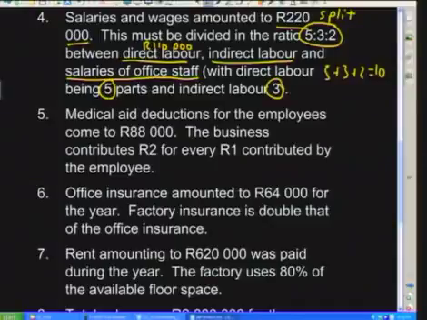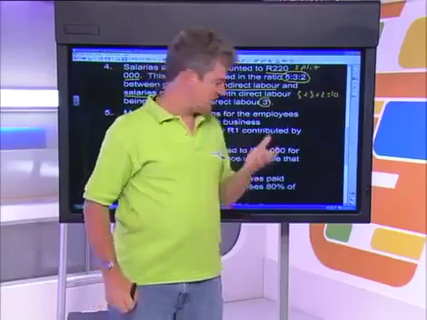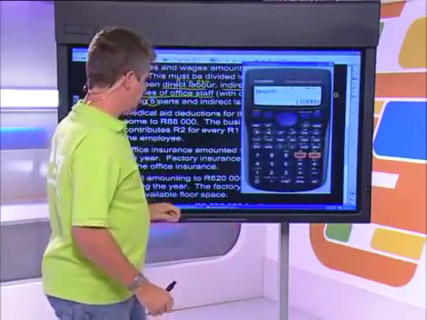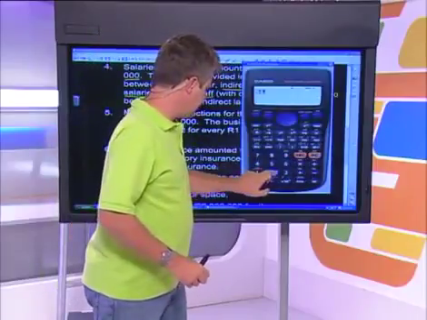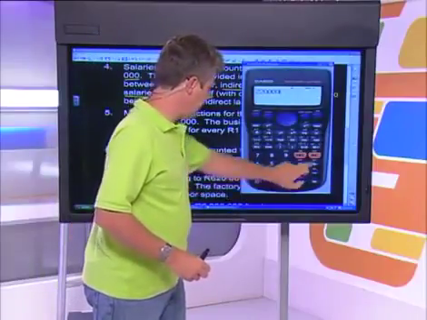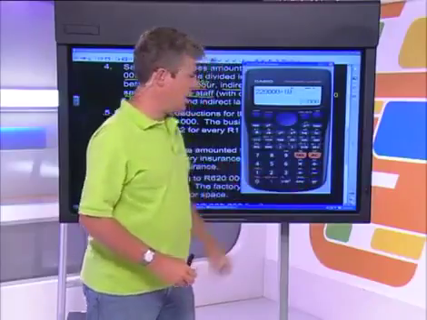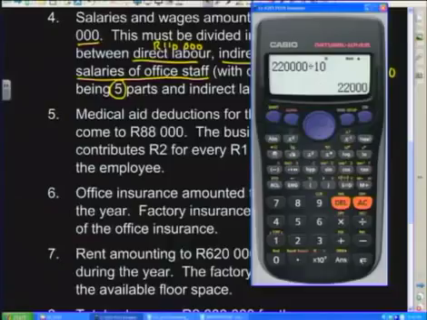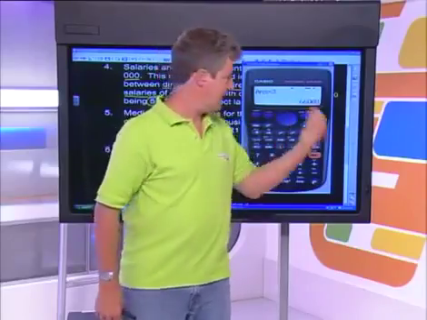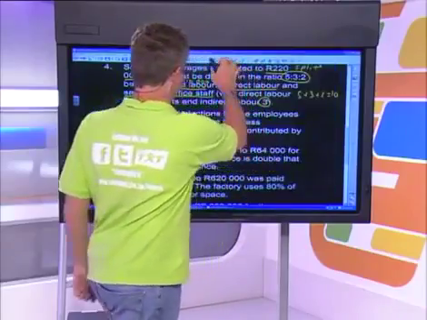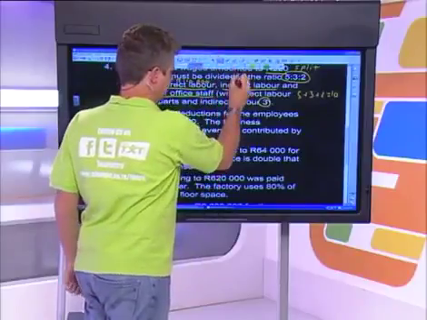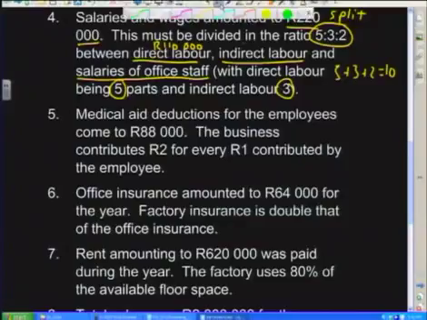As far as indirect labour goes, indirect labour is going to get 3 parts out of that 10. So remember, we do the calculation in exactly the same way. We took our 220,000 and we divided it by 10 to get our 22,000. What we then do is multiply that by 3, and that's going to give us 66,000. So out of the 220,000 for our salaries and wages, 66,000 is indirect labour. Let's write that over here as well. 66,000, I'll use a different colour, goes to indirect labour.